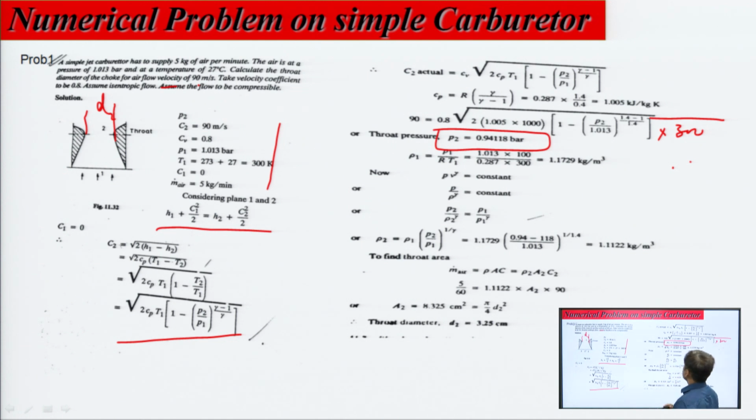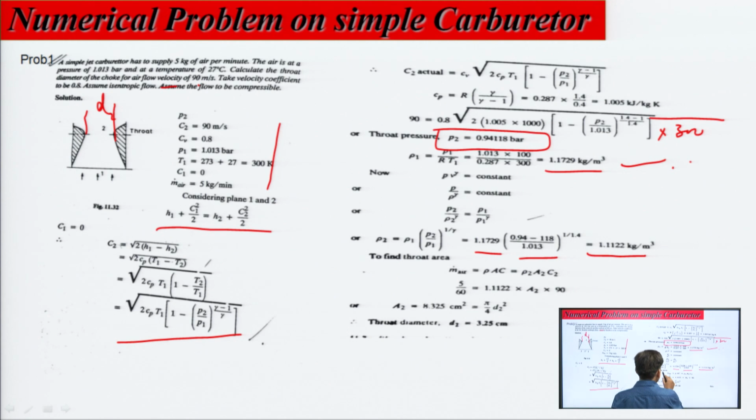We know that from the ideal gas equation, rho1 is equal to P1 upon R T1. So, we can evaluate the density at point 1; all the values are given. Now, P upon rho to the power gamma is equal to constant. So, P2 upon rho2 to the power gamma is equal to P1 upon rho1 to the power gamma. So, from here rho2 is equal to rho1 times (P2 over P1) to the power 1 upon gamma. Rho1 you have evaluated from here, and P2 over P1 is already evaluated. So, you will put the values of these here.